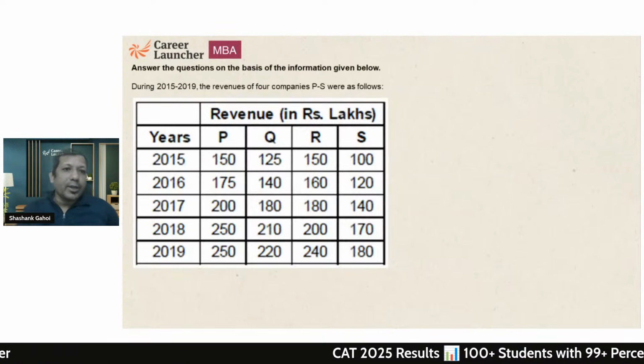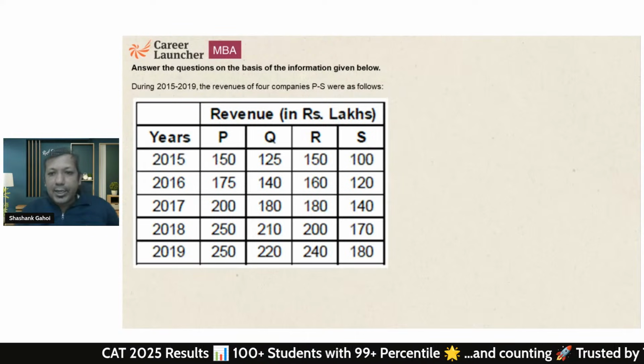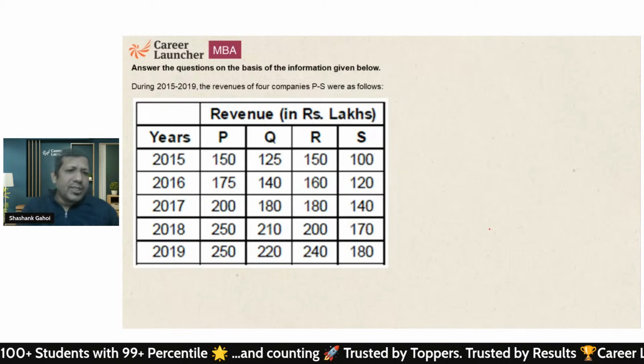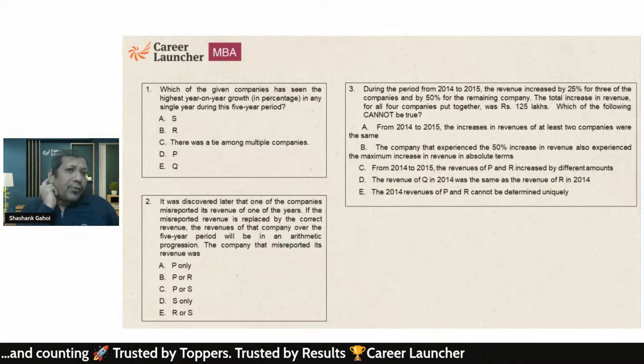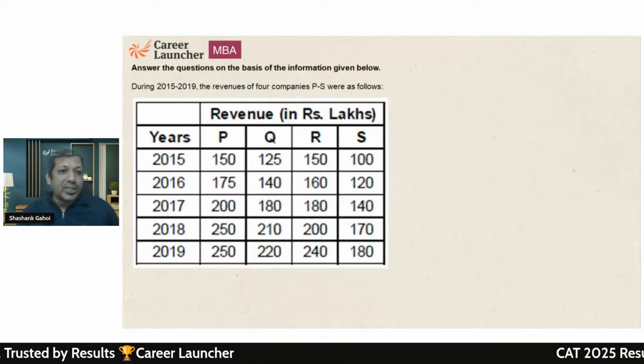Now, let's look at set number 3. During 2015 to 2019, the revenues of 4 companies P to S were as follows, and revenue is given for all the companies. Now, what is the question talking about? Which of the companies has seen the highest year-on-year growth as a percentage in a single year?